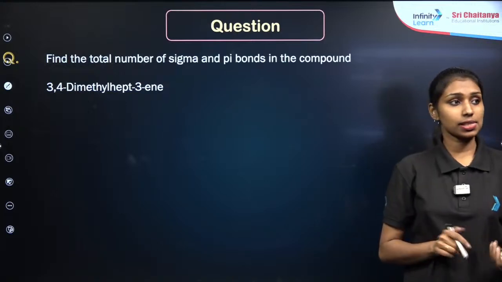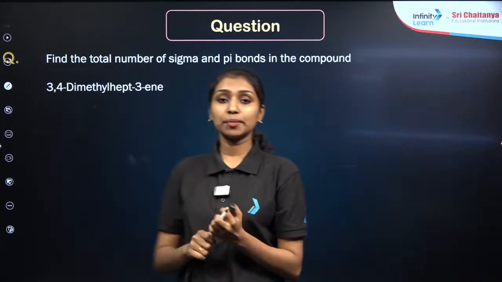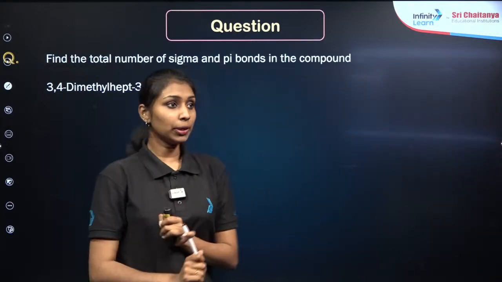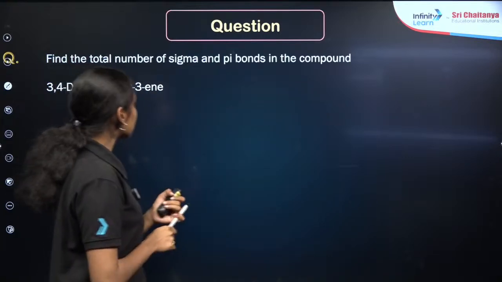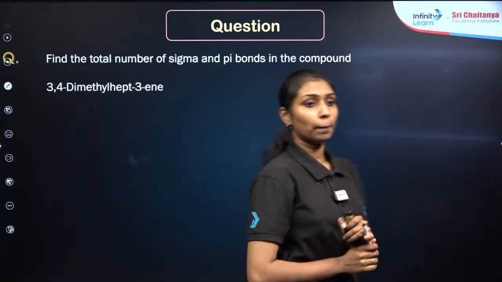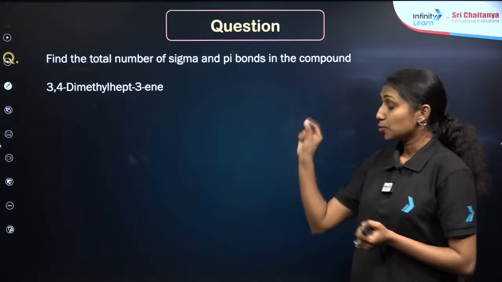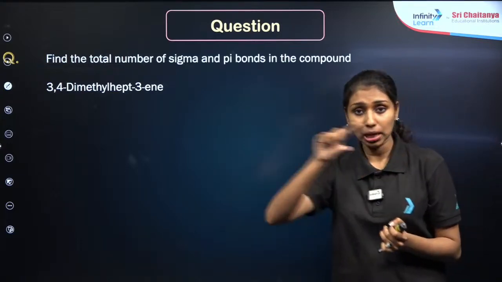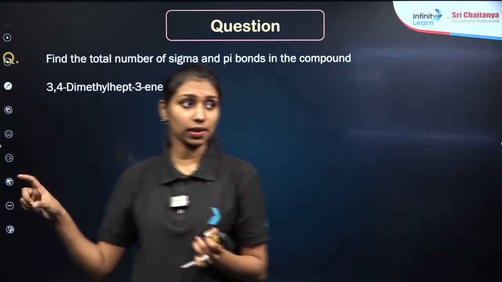Okay, here is the last question. Based on the idea about the IUPAC nomenclature of the compound, you have to identify the number of sigma and pi bonds in this particular compound. The IUPAC name is given here. First, you have to draw the complete structure, right? You have to draw the complete structure.